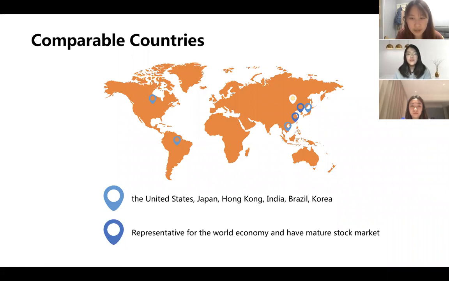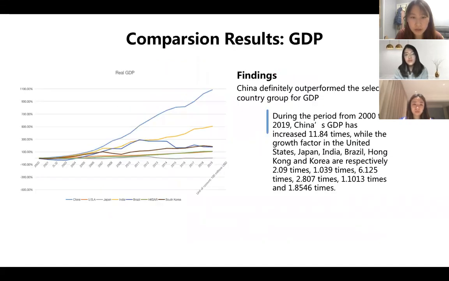It also contains developing countries with high economic growth, which are similar to China, such as India and Brazil. Additionally, all these selected countries have mature stock markets, which are comparable to the Chinese A-share stock market. The comparison result is consistent with the phenomenon we have observed, which means that there does exist an inconsistent performance between GDP and the stock return in China.